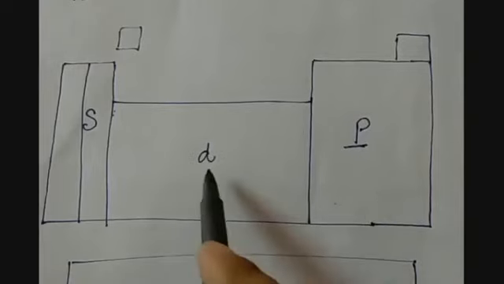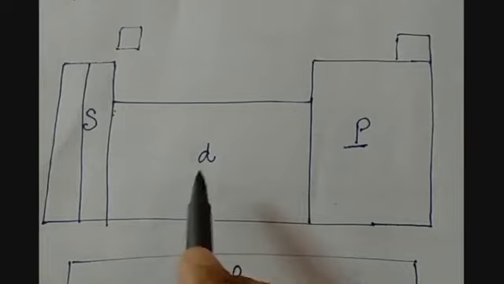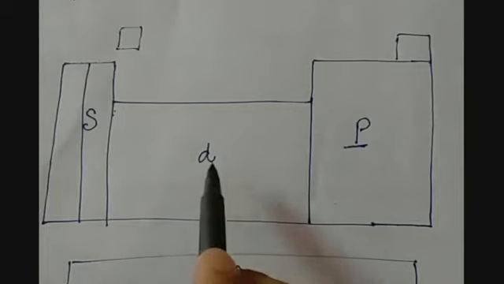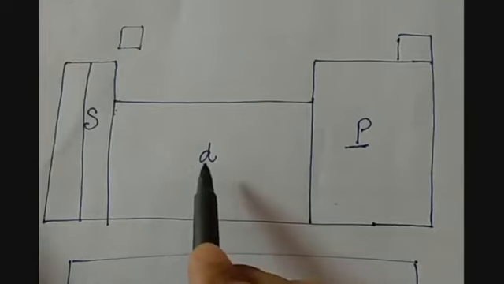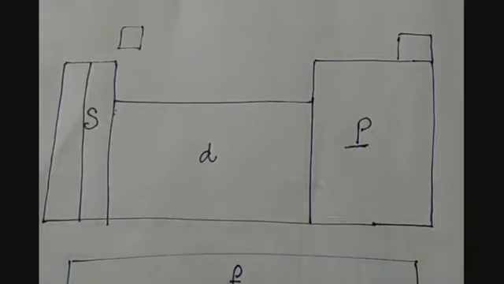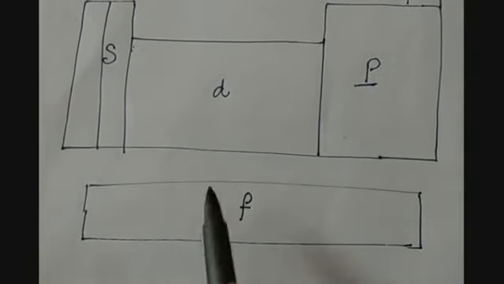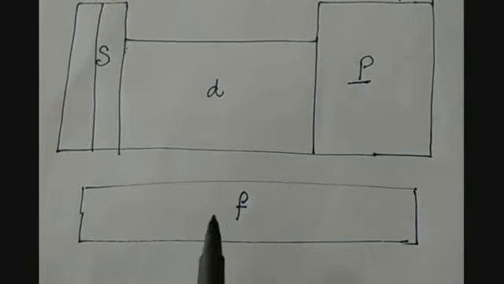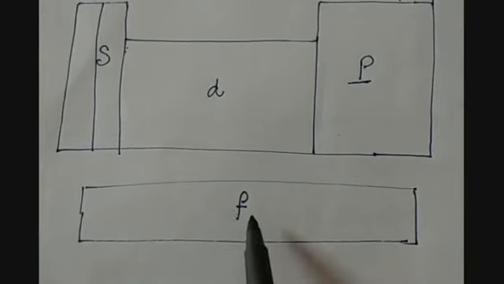The same happens in the d block, where the highest energy electron will come into the d subshell of the outermost shell. Similarly for the f block, the outermost shell has 4 subshells s, p, d and f.